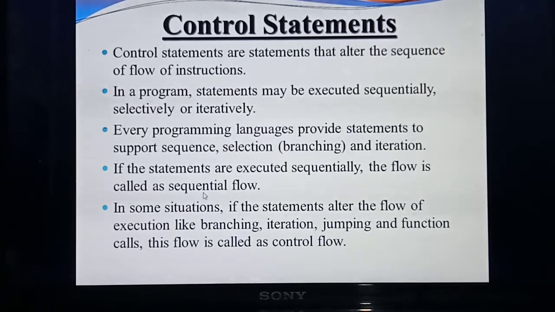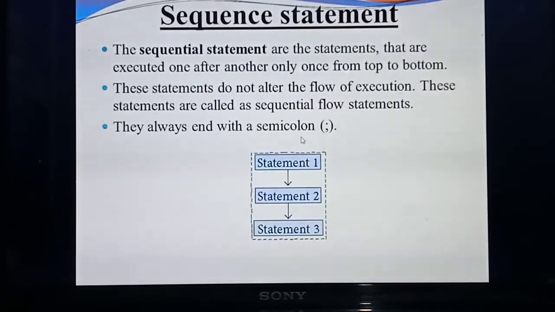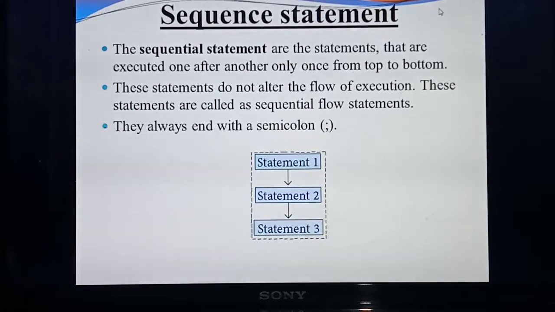Understood? Next we are going to study each statement one by one in detail. First one is the sequence statement. What do you mean by sequence statement? Already you have studied. A set of statements need to execute one after another, that is first line, then second line, then third line, fourth line.